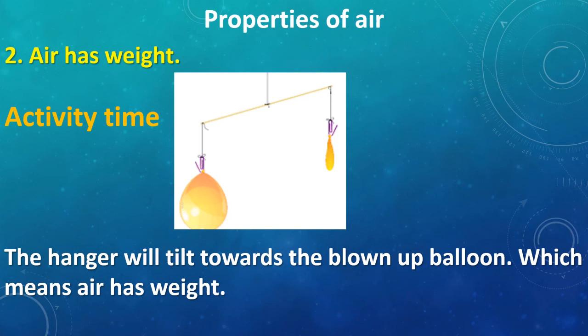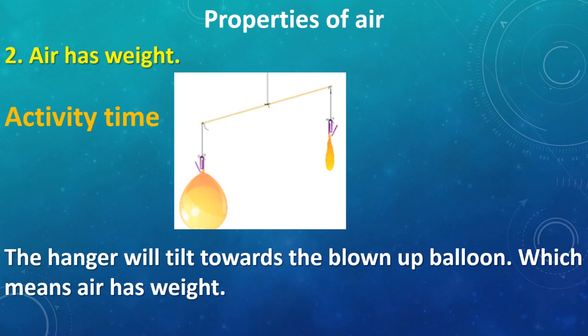On the end where the balloon is pricked, there is no weight because air has gone away from that balloon. And air is still there in the blown up balloon. So the hanger will tilt. This proves that air has weight. That is why the hanger got tilted. So children, please remember this, that air has weight.